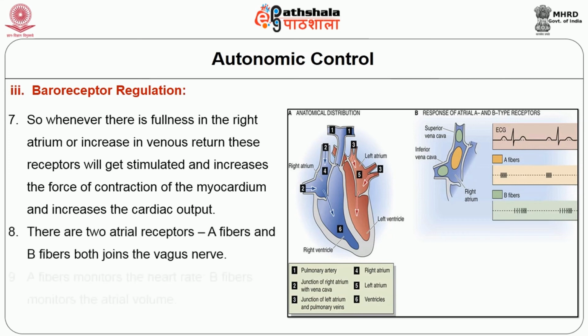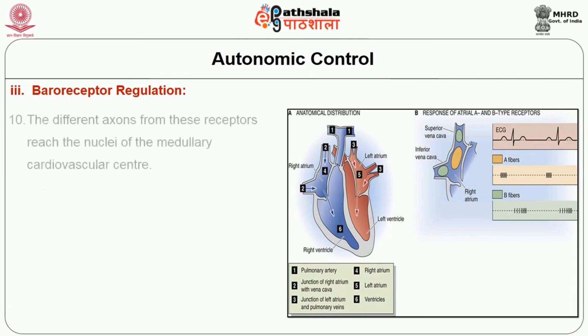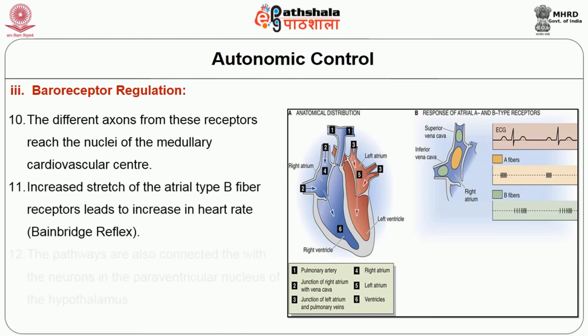There are two atrial receptors, namely A fibers and B fibers, both join the vagus nerve. A fibers monitor the heart rate, B fibers monitor the atrial volume. The different axons from these receptors reach the nuclei of the medullary cardiovascular center. Increased stretch of the atrial type B fiber receptors leads to increase in heart rate. This is called Bainbridge reflex.